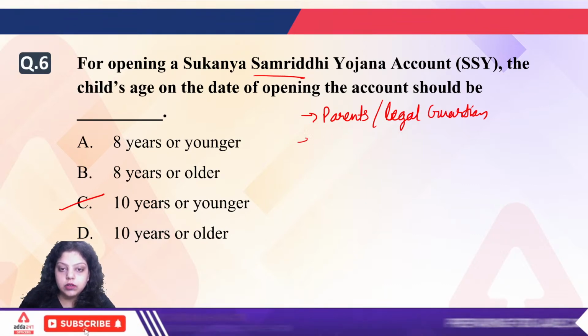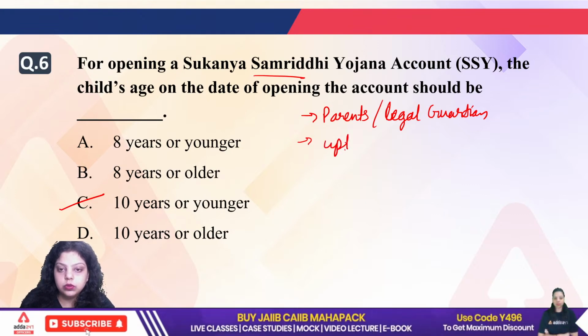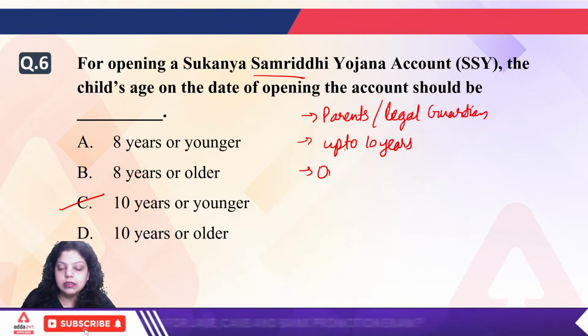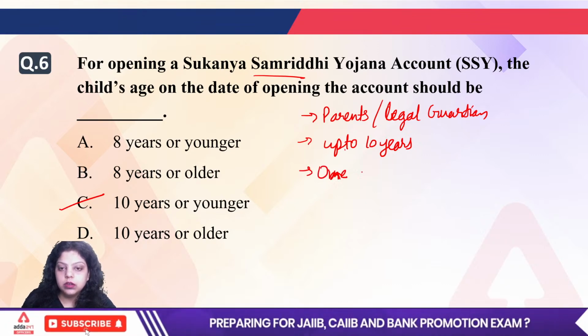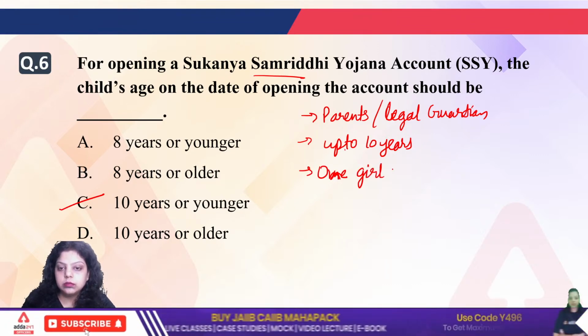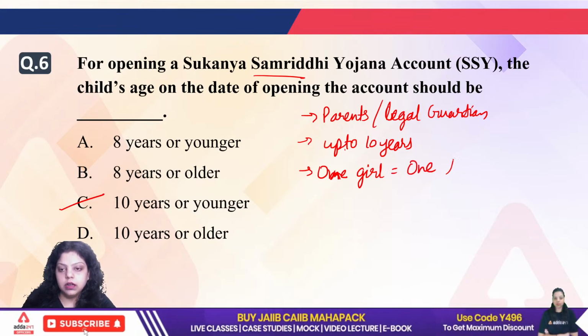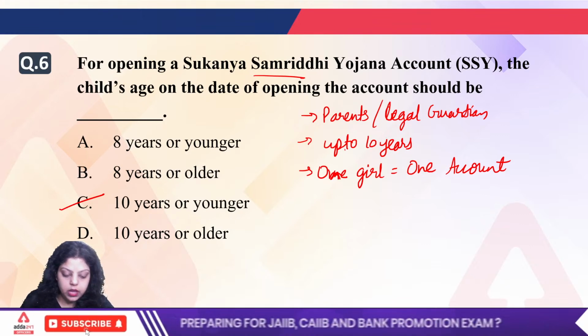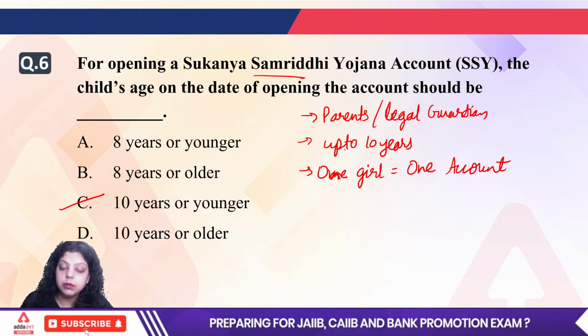One girl can have one account. You can't open more than one account in the name of one girl. Okay, you have to open only one account in the name of one girl.